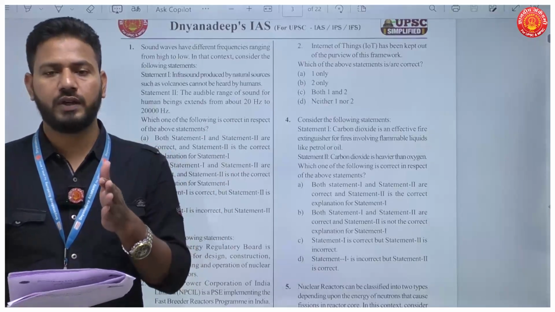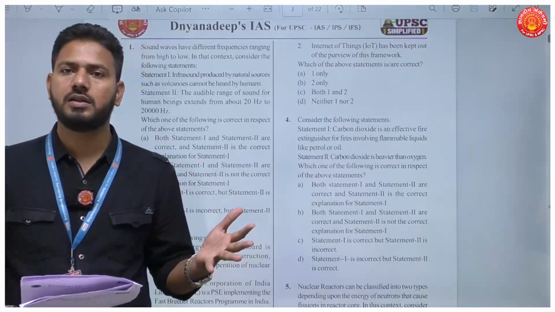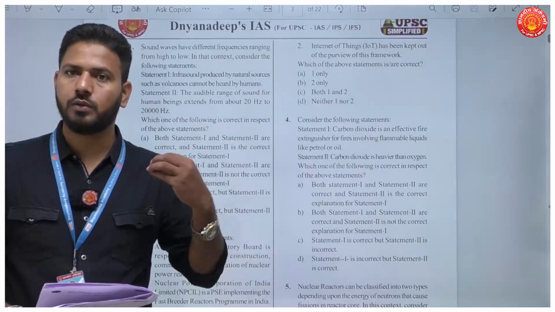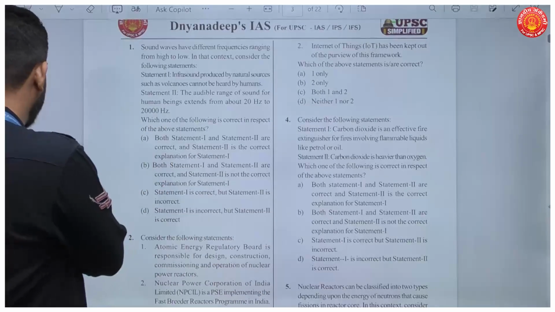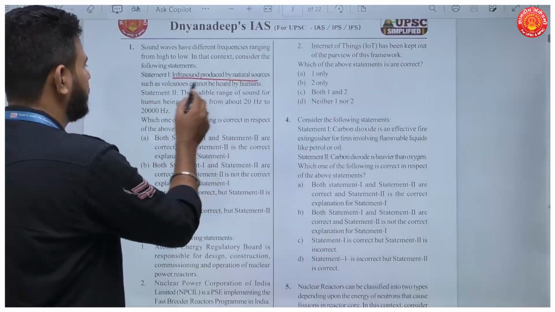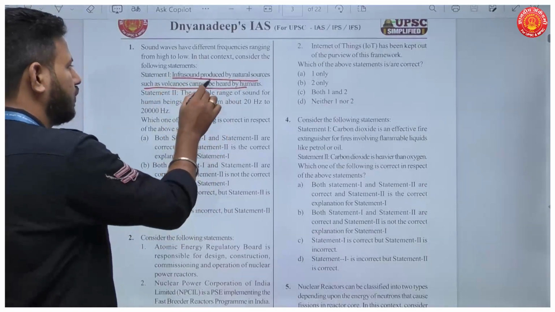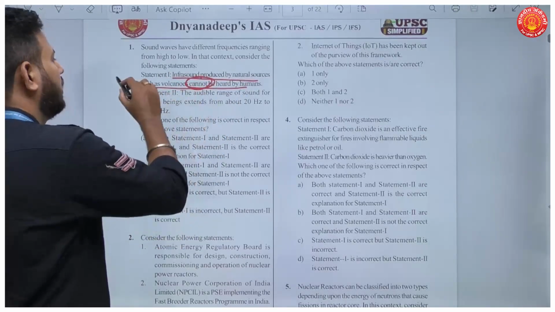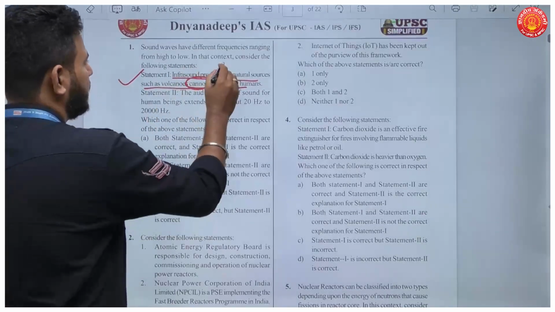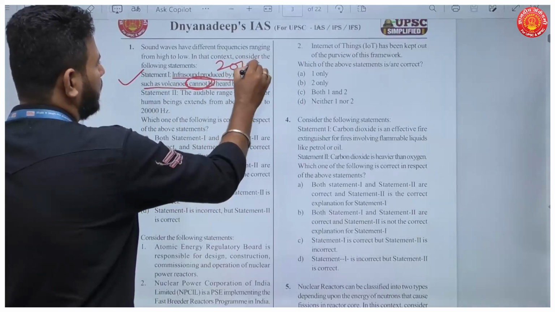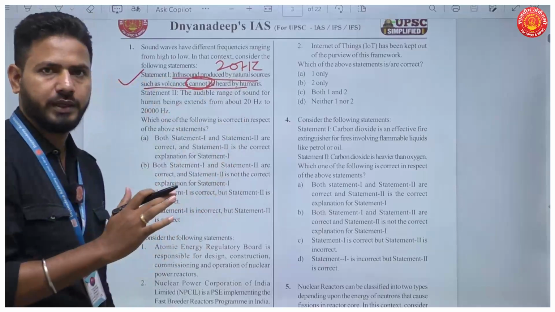All the sound frequencies below 20 hertz are infrasonic sounds which cannot be heard by human beings. So the first statement is true. Why? Because this sound has frequencies less than 20 hertz, which is not audible to human beings.